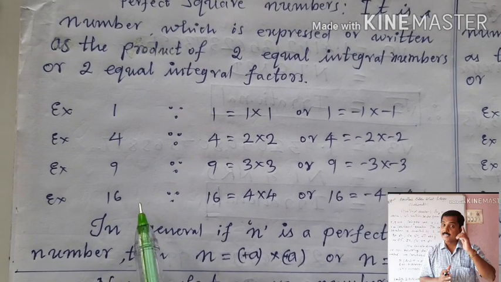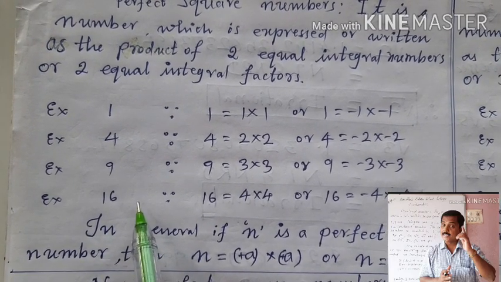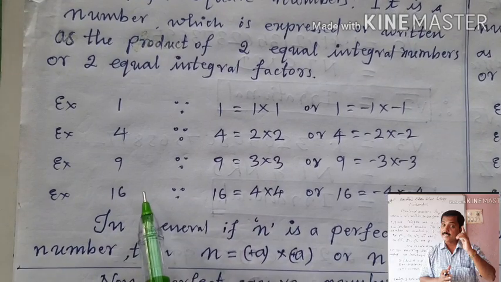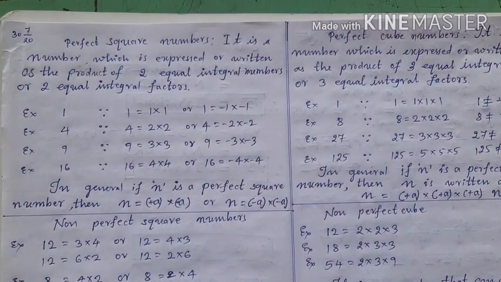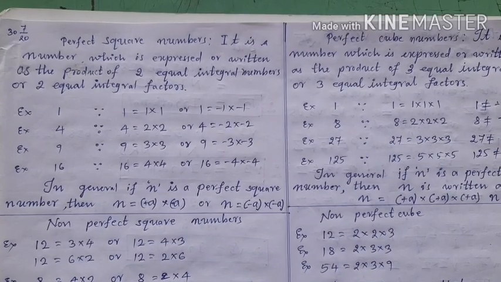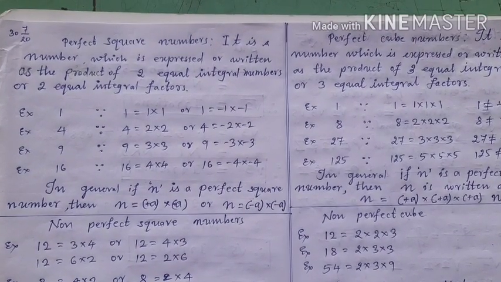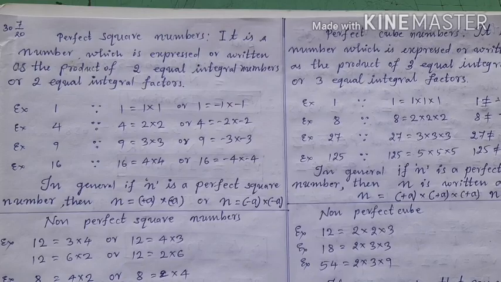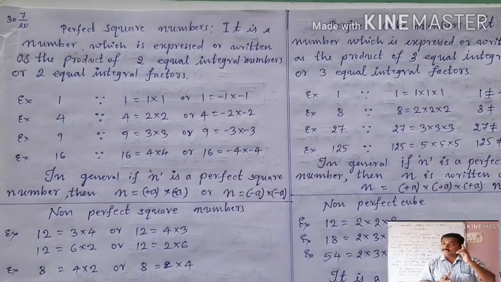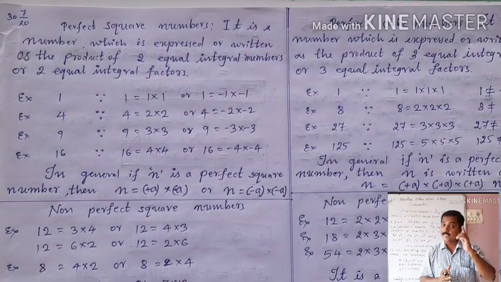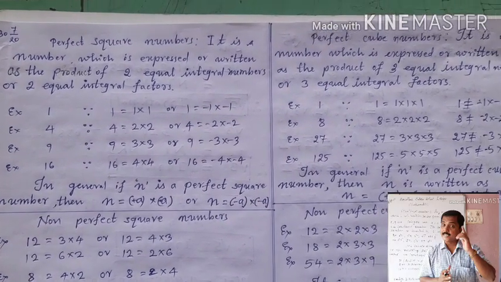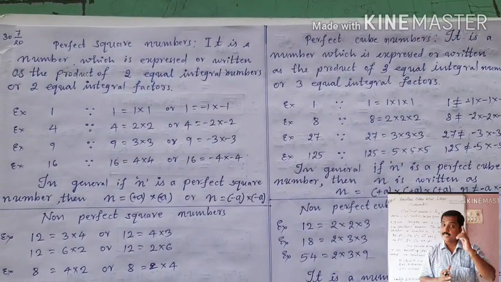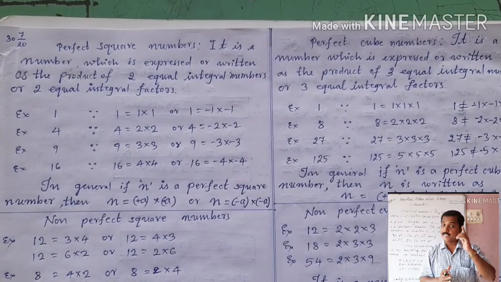Dear children, there are so many natural numbers, or integers, or whole numbers, but all of them are not perfect square numbers, and all of them are not perfect cube numbers.